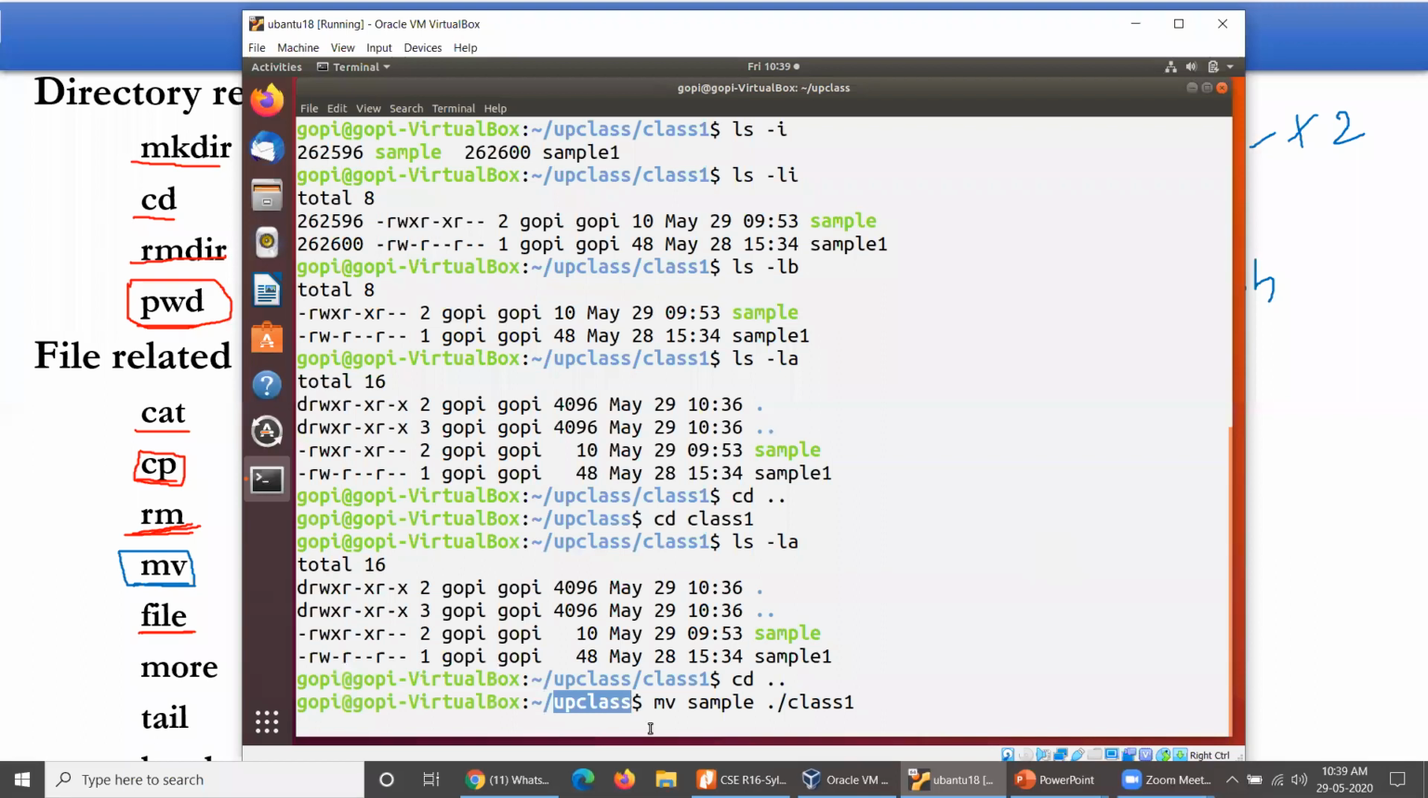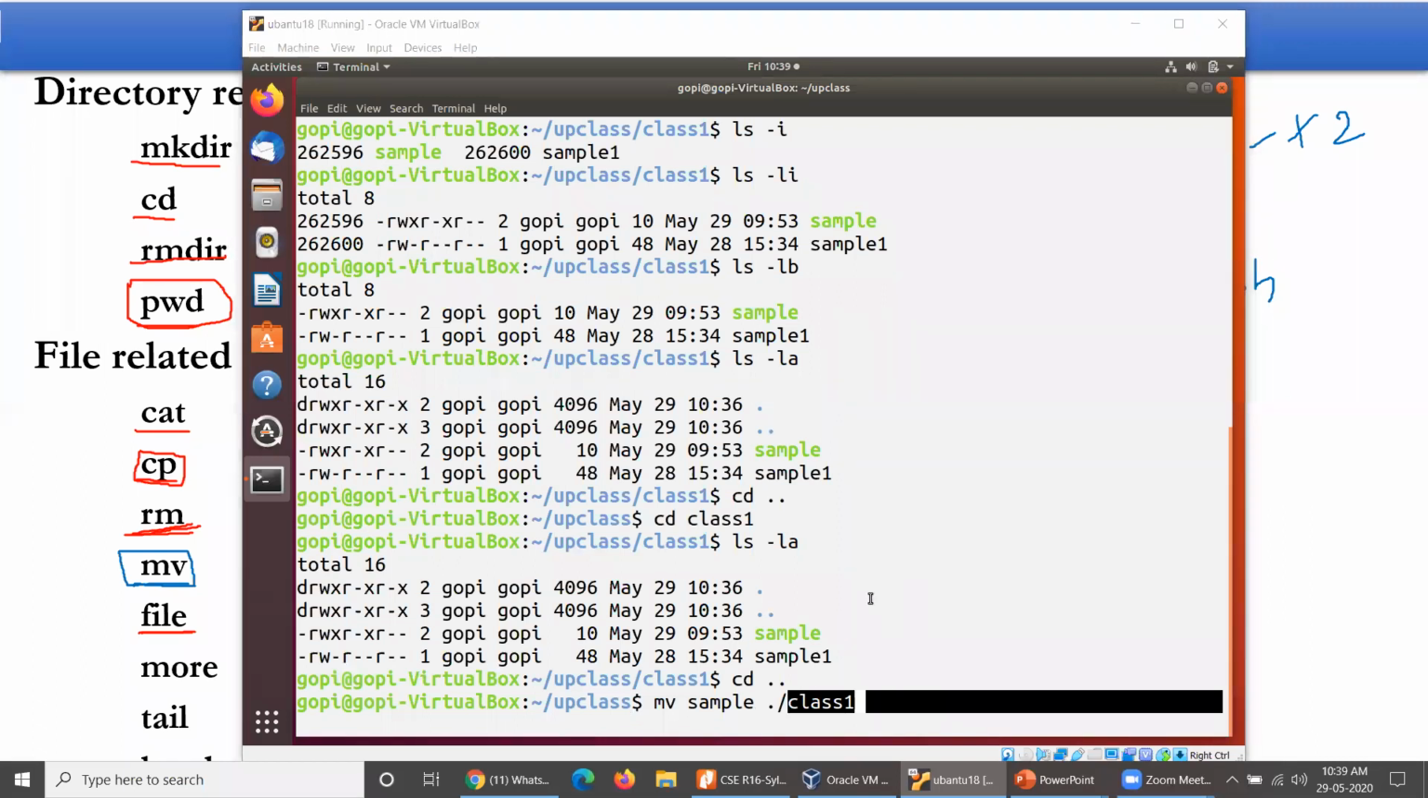I'll reiterate one more time. Dot means the current directory reference. Double dot means the parent reference, the parent of where you are working. So within the current directory, one more directory is available, and the directory name is class one here. That is the meaning, to move one particular file to another directory.